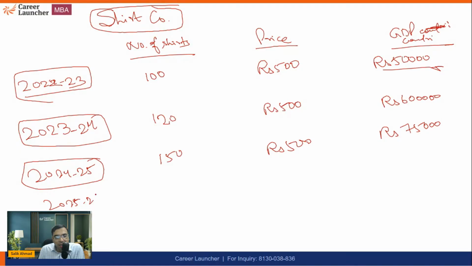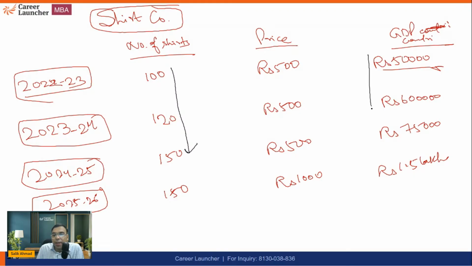Next fiscal year, the number of shirts were 150. The price increased to 1,000. And hence, because of which, the contribution was 1.5 lakh. Now, here is an anomaly. Are you able to see? When the number of shirts were increasing, the GDP contribution was increasing. It means, why? Because GDP contribution tells us the production in a year.